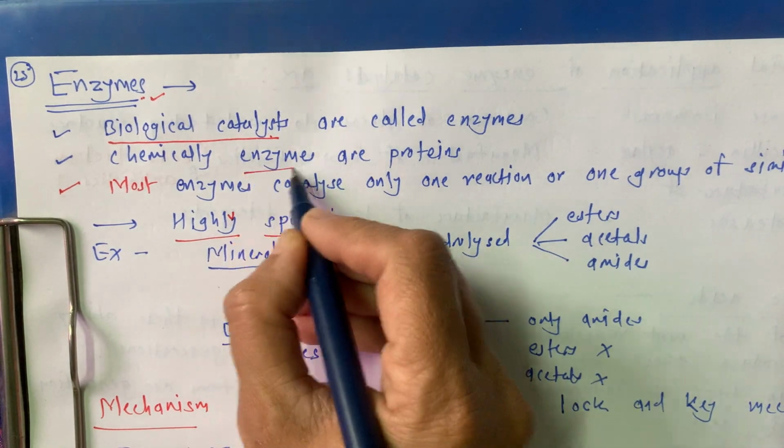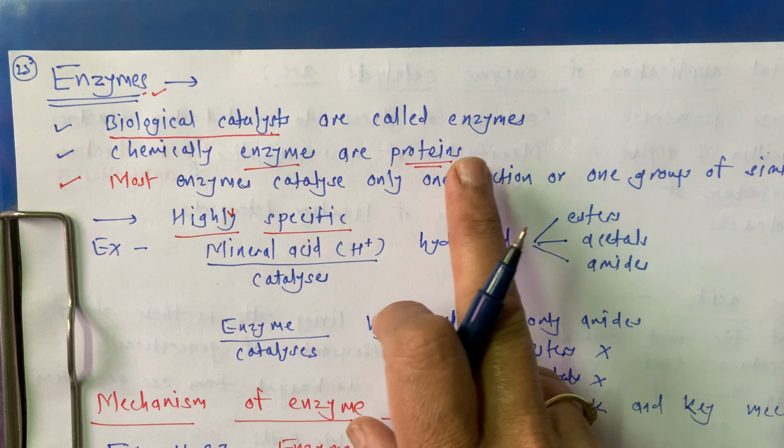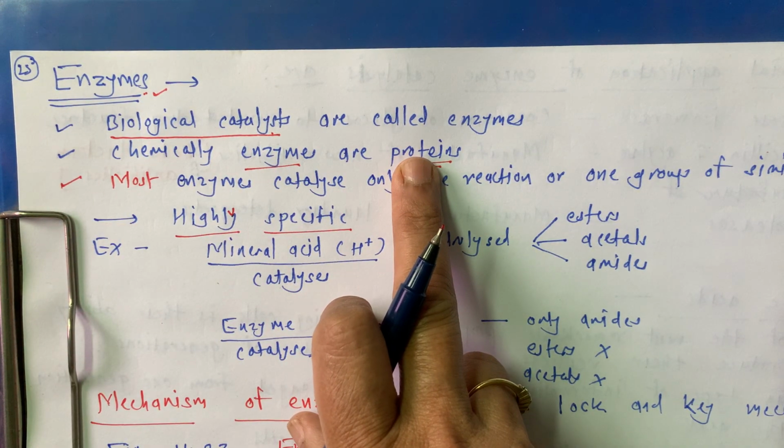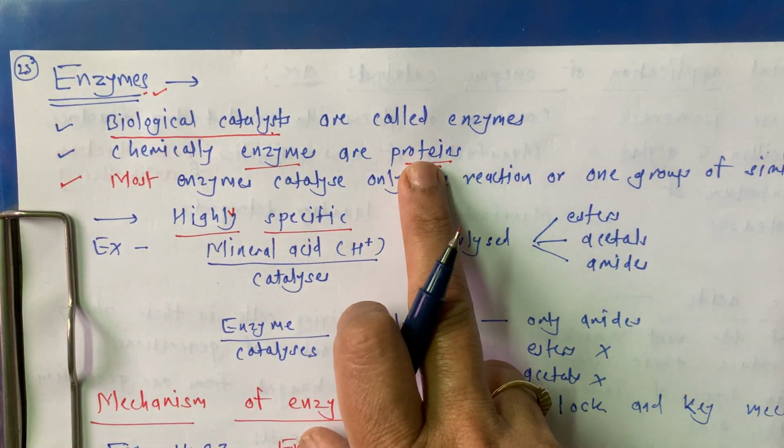These enzymes are nothing but again proteins. So enzymes are also part of proteins. Enzymes are made up of proteins. Okay, so we have to remember enzymes are proteins.